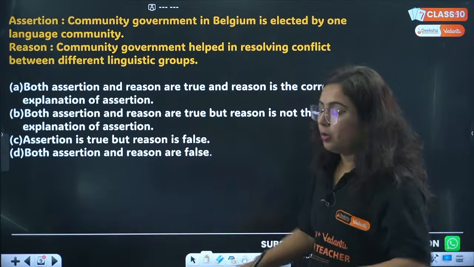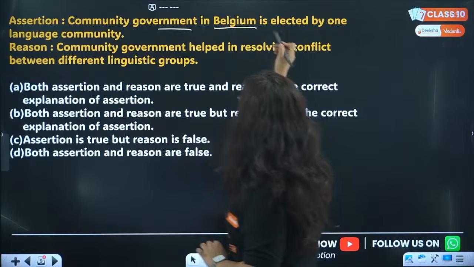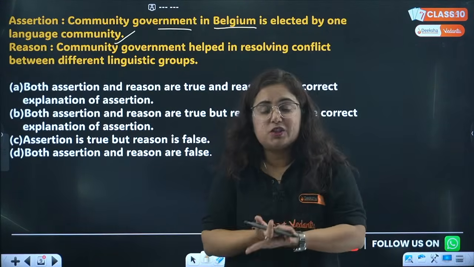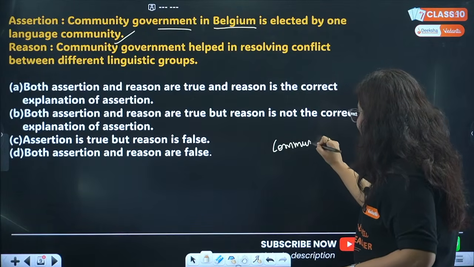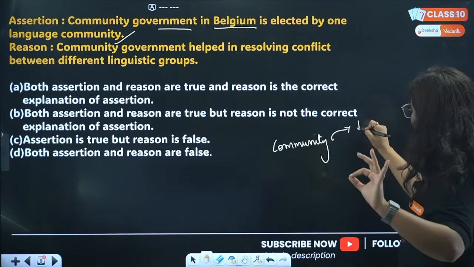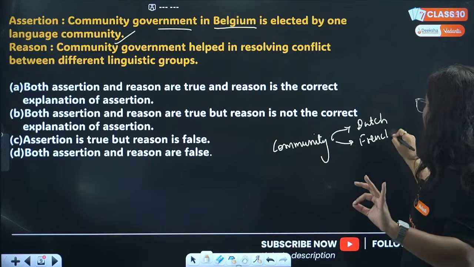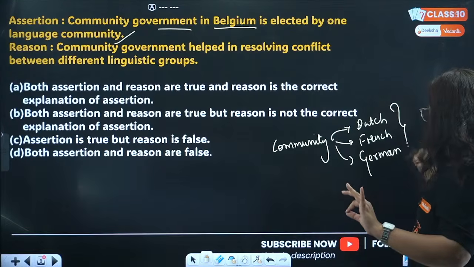Moving to the question, community government in Belgium is elected by one language community. This is the actual reason. The actual reason to form this community government is that we have three communities in Belgium: Dutch, French, and German.